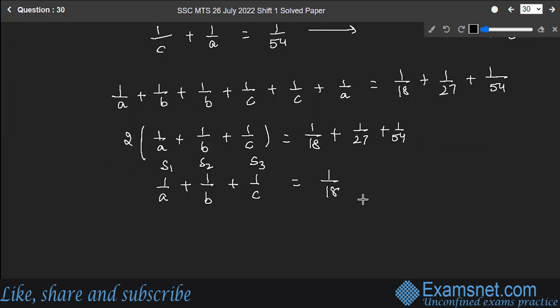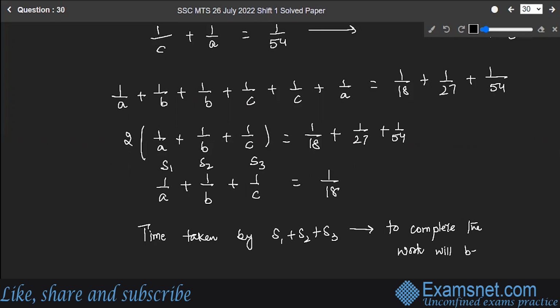So if this is the 1 day work of all of them collectively, then the time taken by S1, S2, and S3 to complete the work will be 18 days.